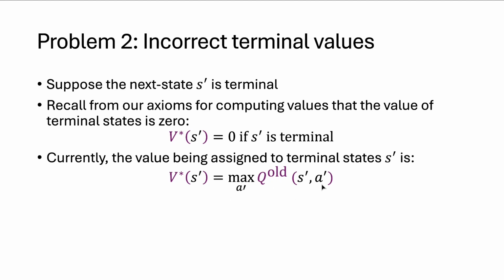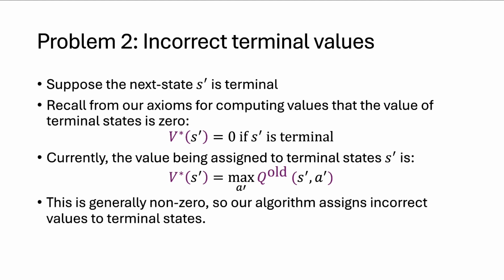And so this expression will only be correct, will only be equal to 0, when the maximum of my Q values over all actions off that terminal state is equal to 0. And in general, this won't be true. In general, our Q function will assign some other spread of values to the actions, and the maximum is not going to be 0. So what can we do about this?